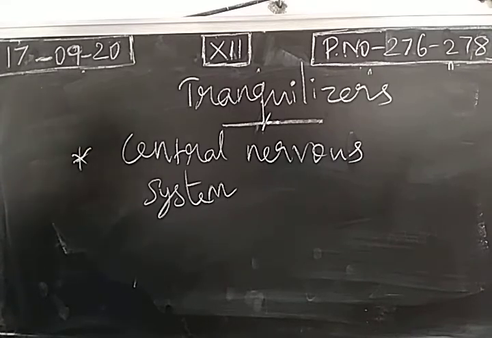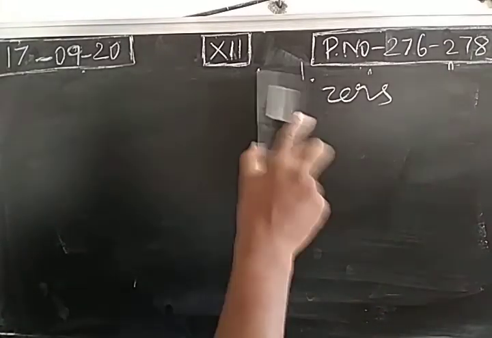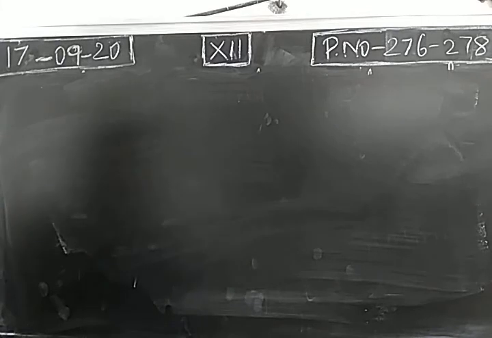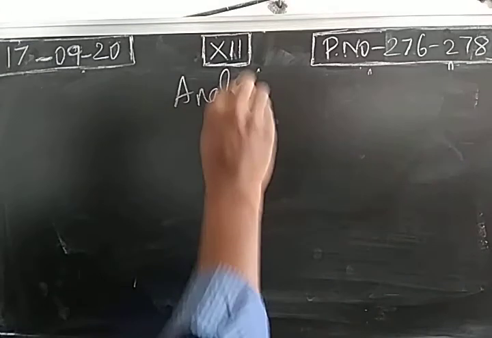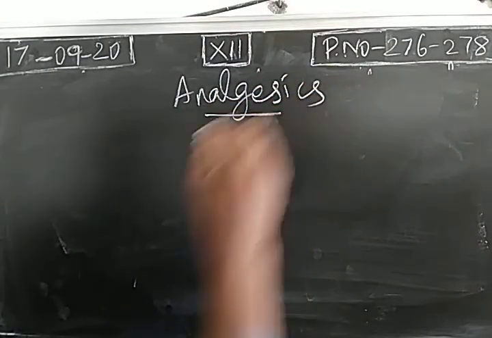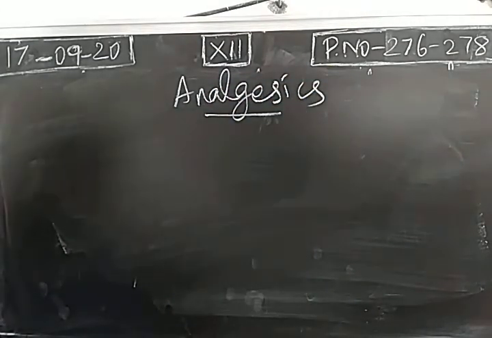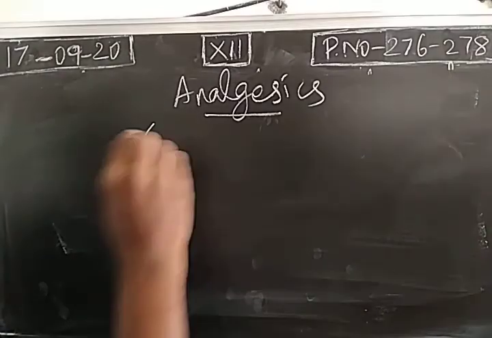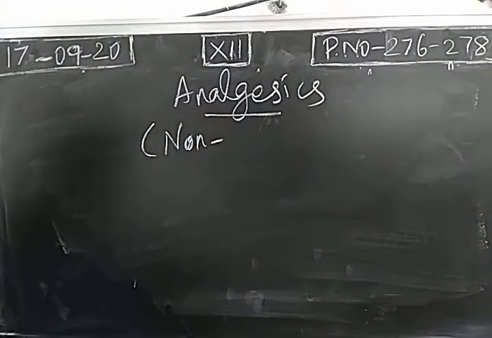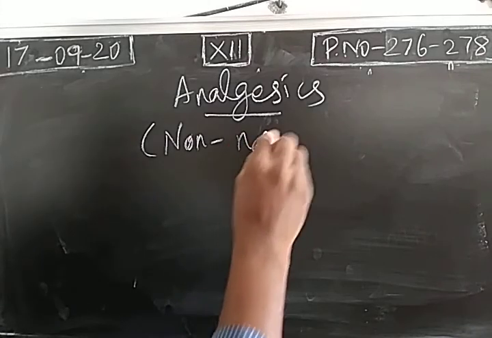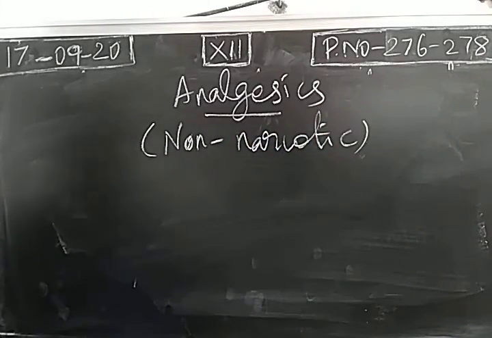Second drug is called analgesics. So this is the common drug which we use in our regular life. Analgesics, called painkillers or pain removers, right? So analgesics, and its nature is non-narcotic, which is prepared in the laboratory, cannot be extracted from the plants.